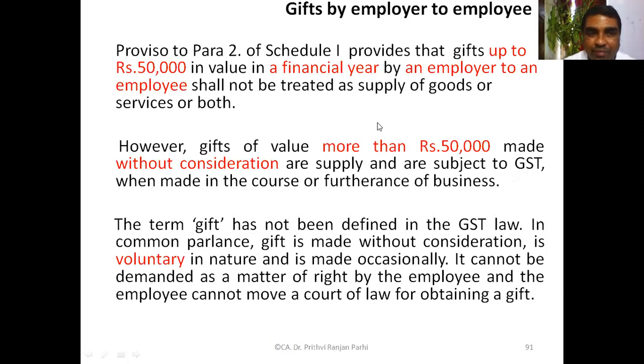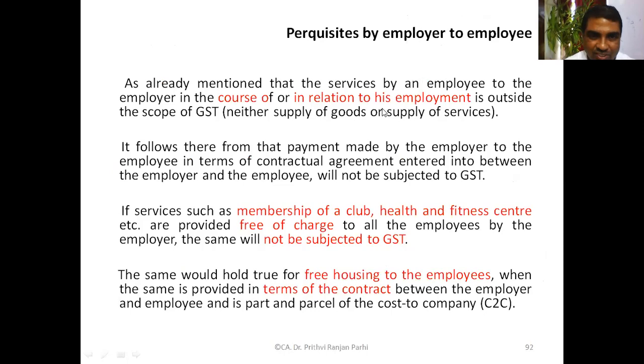A gift up to ₹50,000 in a financial year made by the employer to an employee shall not be constituted as supply. If it is more than ₹50,000, then that will be construed as supply. Consequently, that will attract GST. Okay. Fine.